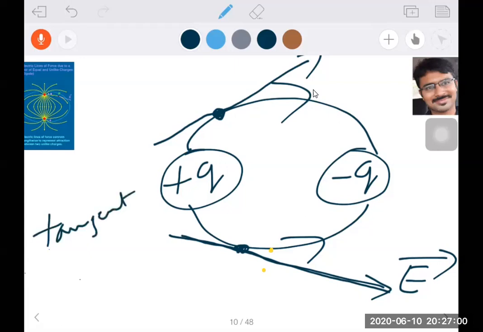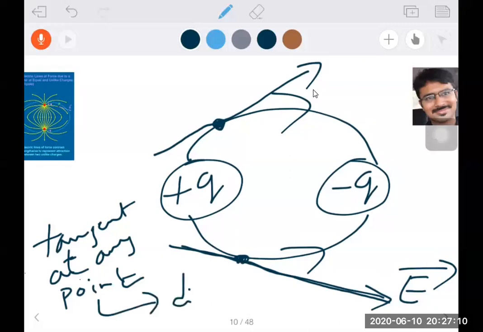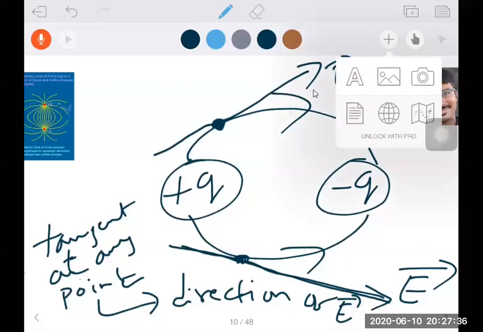Tangent at any point will give us the direction of electric field, the direction of electric field intensity. Here at this point I have drawn a tangent. This is the direction of electric field intensity for that point. So a tangent drawn at any point to the electric field lines gives the direction of electric field intensity at that point. I hope you are clear with this one now.